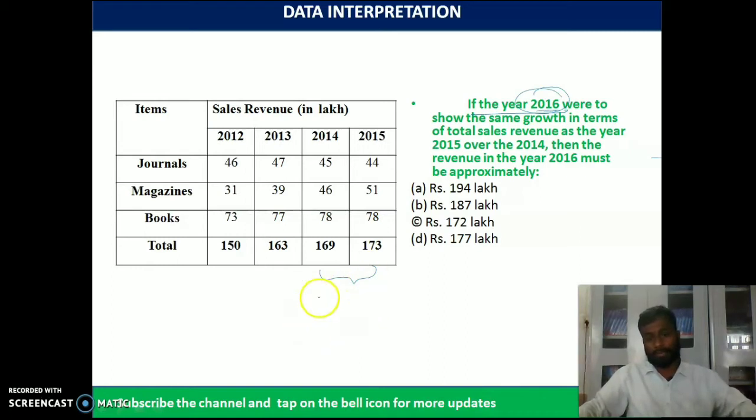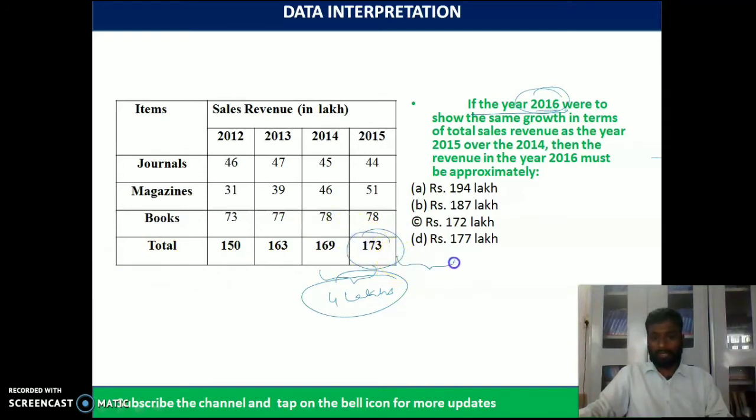173 minus 169, what is the difference? The difference is 4 lakhs. 4 lakhs is a change in the sales. Now, what is the value of sales in the year 2015? We have 173.